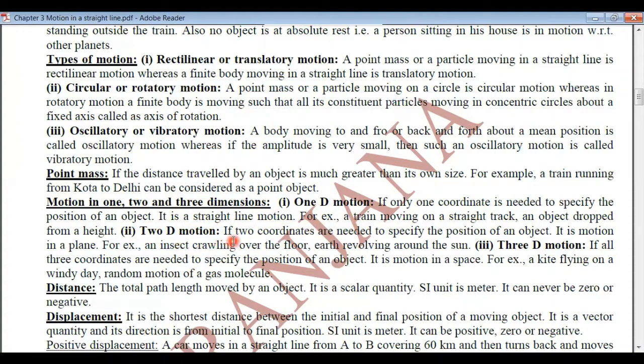Whereas two dimensional motion, if two coordinates are needed to specify the position of a moving object, that is, it is the motion in a plane. An object moving on a surface will be said to be in two-dimensional motion. For example, an insect crawling over the floor is in 2D motion, or the earth revolving around the sun.